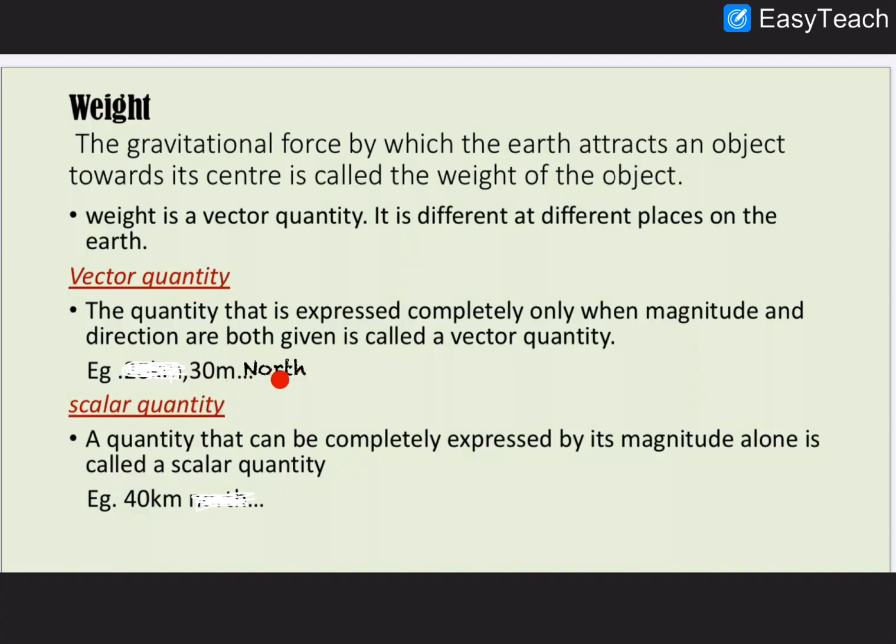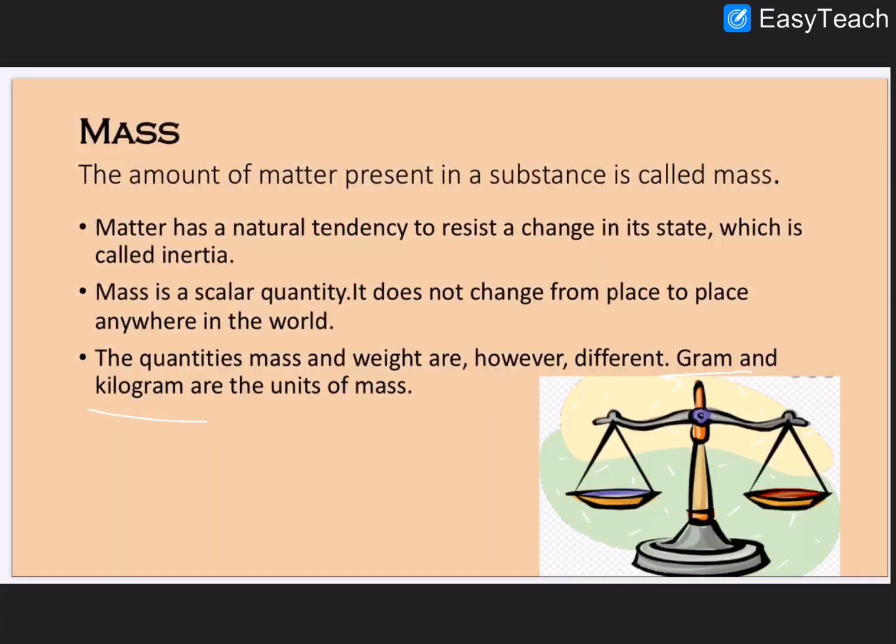Like see this, 30 meter north. So weight is a vector quantity. It is different at different places on Earth. You know gravity is not the same everywhere on Earth. So since weight is a vector quantity, it will be different at different places on Earth. It depends upon the direction. The weight of the object depends upon the direction. So weight is a vector quantity and mass is a scalar quantity.